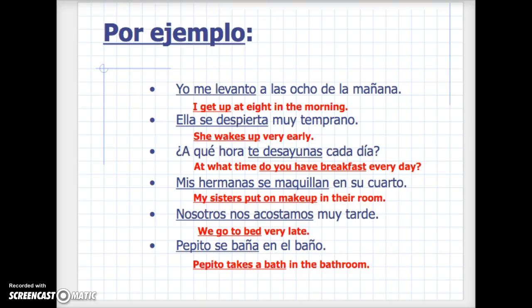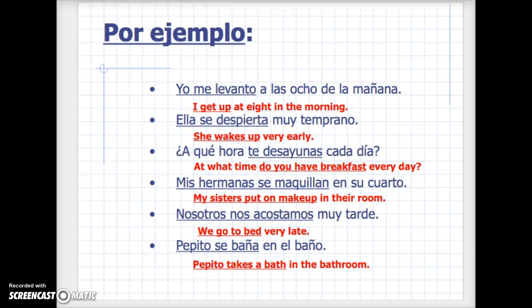Mis hermanas se maquillan en su cuarto. My sisters put on makeup. So now look at maquillan. That does end in an n, which does also agree with mis hermanas. So who are my sisters putting makeup on? The se now means my sisters are putting makeup on. Any ideas? Go ahead, say it. You're right, themselves. Perfecto.